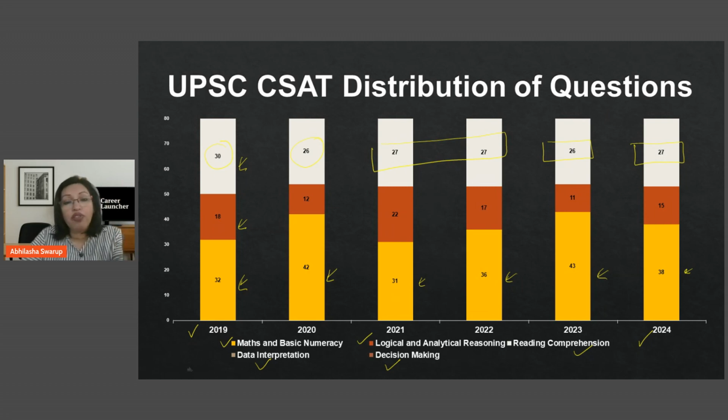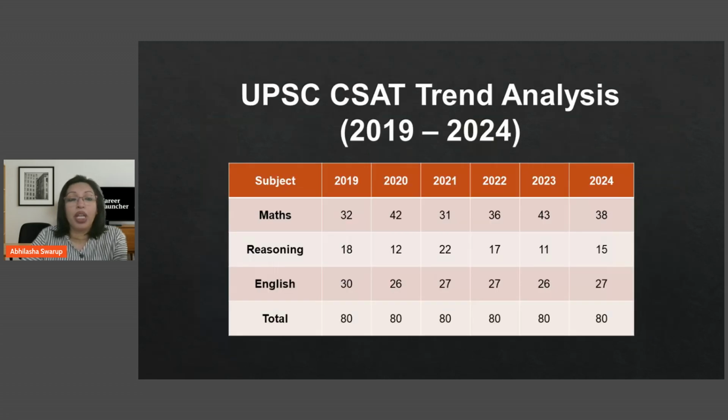So it is going to be important for you that you figure out the reading comprehension and that you do very well in your reading comprehension.